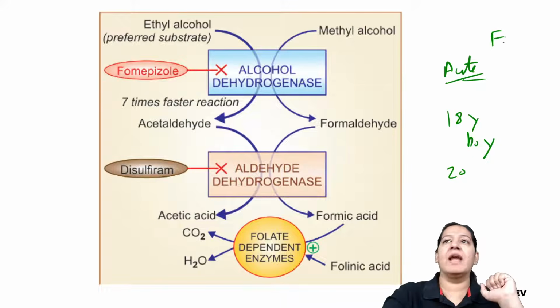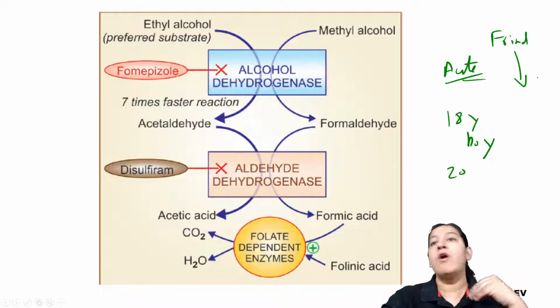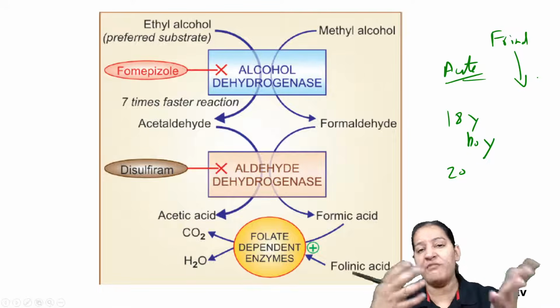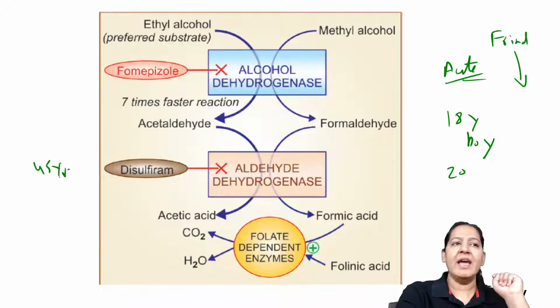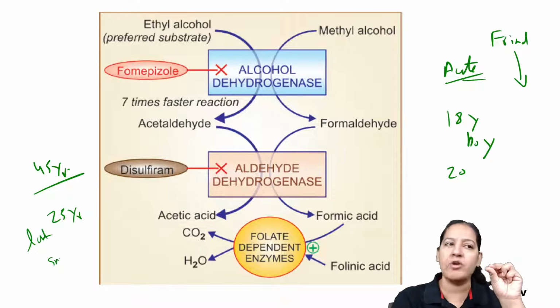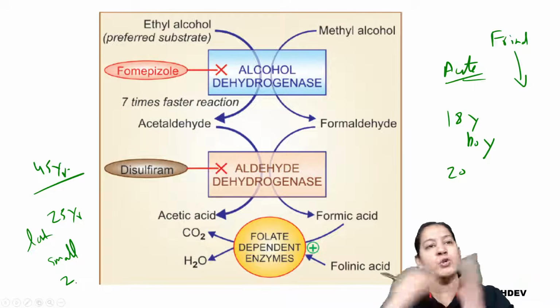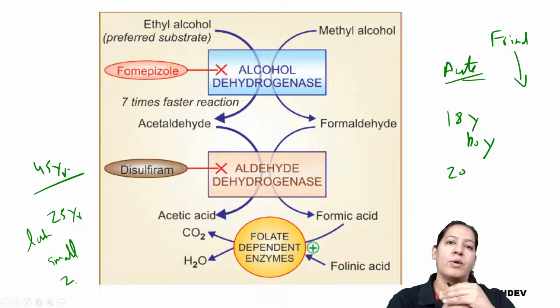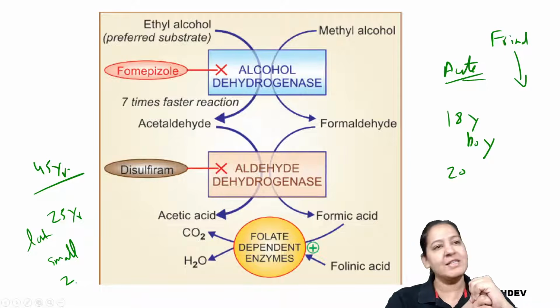The other friends are bringing the friend who has drunk too much to the hospital, and I am the doctor there. What treatment will I offer? What is the treatment of acute toxicity? And if there is a middle-aged person, 45 years old, who has been drinking alcohol for the last 25 years, a small amount every day, two pegs every night, he is a chronic drinker. What will his symptoms be? And I'm a doctor. The wife is bringing the husband to the doctor: Doctor, please, he's a chronic drinker. These are the symptoms. Please give treatment to my husband.